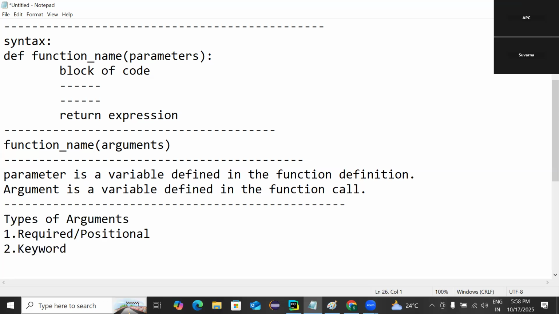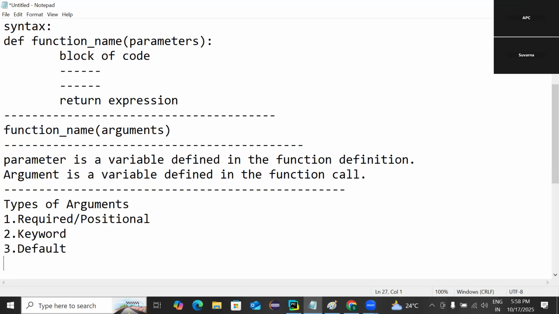The third one is default arguments. And the fourth one is variable length arguments. So these are the 4 types of arguments we have in Python. Let's discuss them one by one.